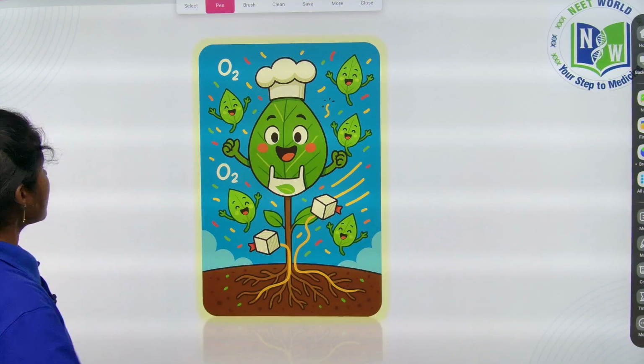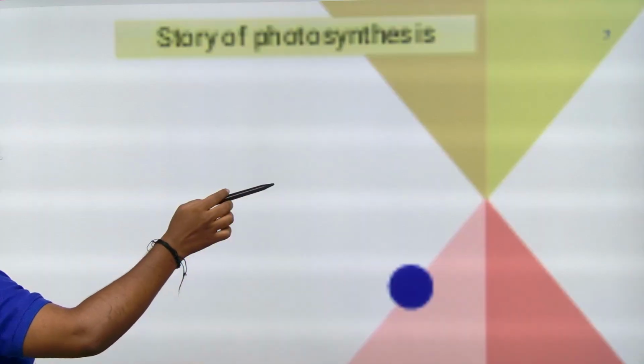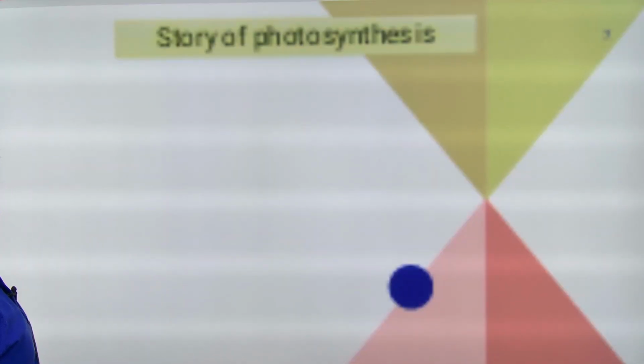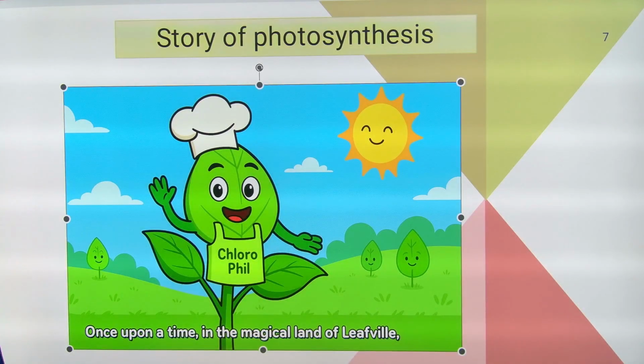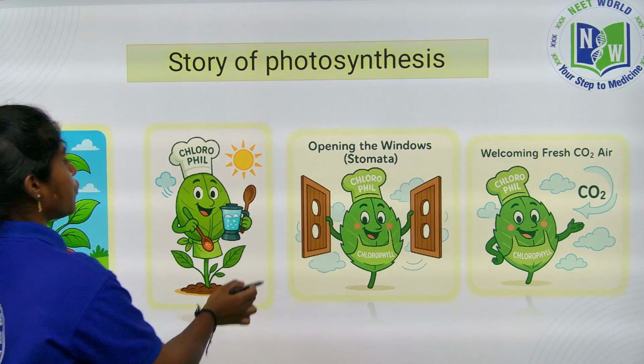First there is a leaf, and in the plant they have the great chaff called chlorophyll.